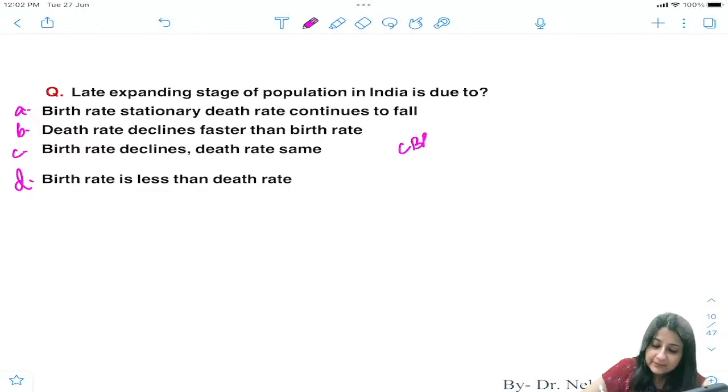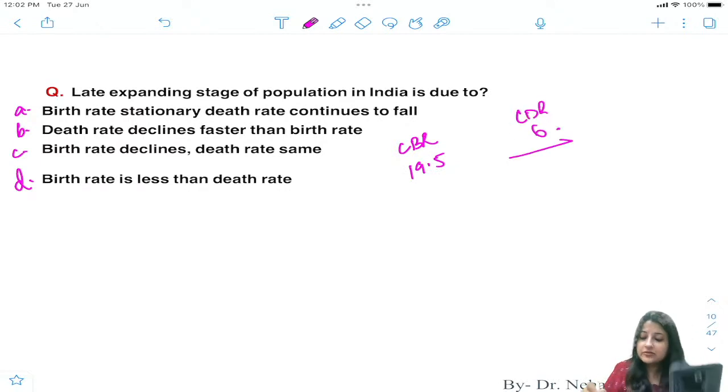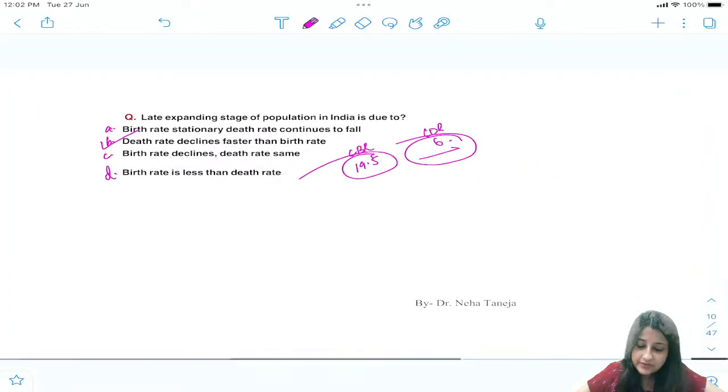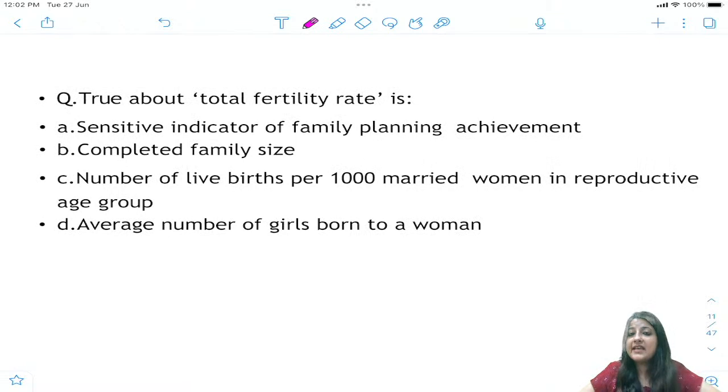You all know CBR currently is 19.5. CDR is 6. So you can see that the death rate has declined at a faster rate than the birth rate, right? Both are declining, but you can say the death rate is declining at a faster rate, or the birth rate is declining at a slower rate. Very good. So यहाँ पे आंसर हो गया: death rate declines faster than birth rate. Good, everybody knows this.